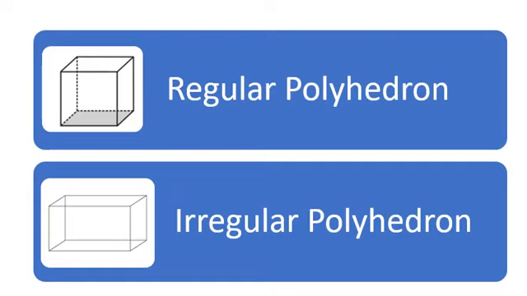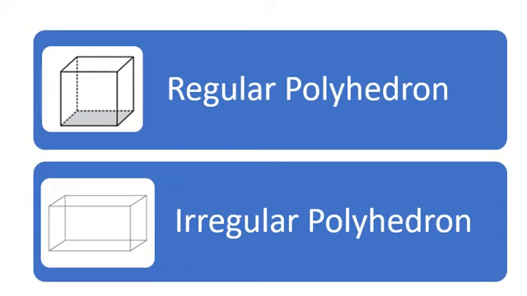In the previous lectures, I showed you examples of regular polygons and they constitute regular polyhedrons. A polygon which has all the sides of equal length and all its interior angles of equal measure is called a regular polygon. And if a polyhedron consists of regular polygons, then it is a regular polyhedron.